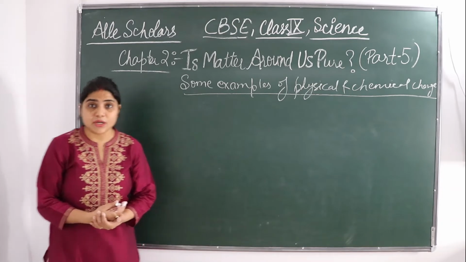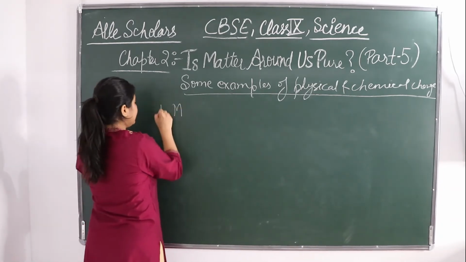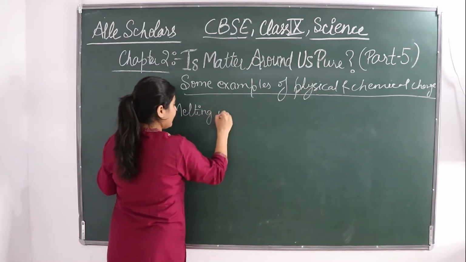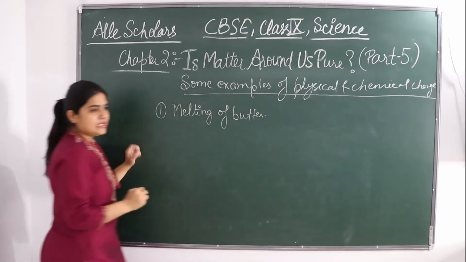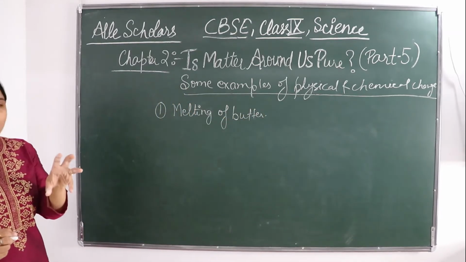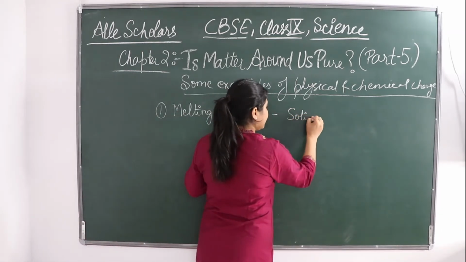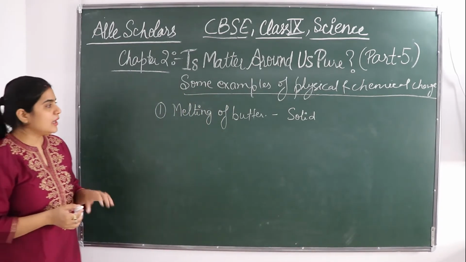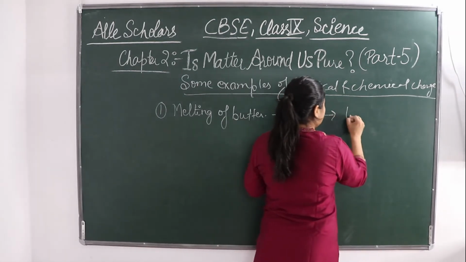Everybody must have seen butter. Okay, so when butter melts, you have seen how butter melts? Butter is a solid. Butter is in the solid state, and when it melts, it becomes liquid.